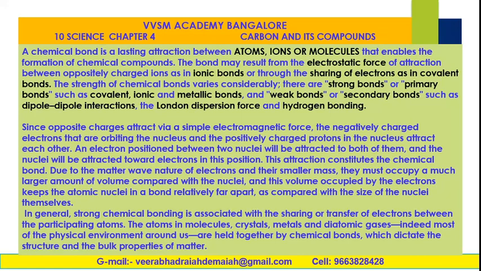So, my dear friends, this is the summary of chemical bond formation: atoms, ions, and molecules enable the formation of chemical bonds. Electrostatic force between the atoms or ions or molecules leads to the study of strong bonds, which are also called primary bonds. Covalent bond, ionic bond, and metallic bonds belong to the category of strong bonds or primary bonds. The weak bonds are nothing but secondary bonds. Dipole interactions, London dispersion force, and hydrogen bonding come under the category of weak bonds.